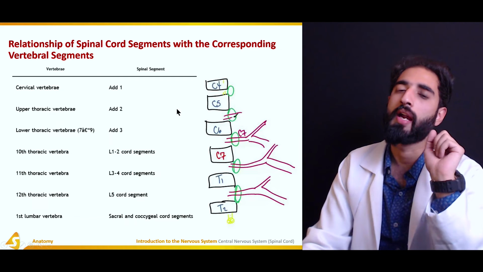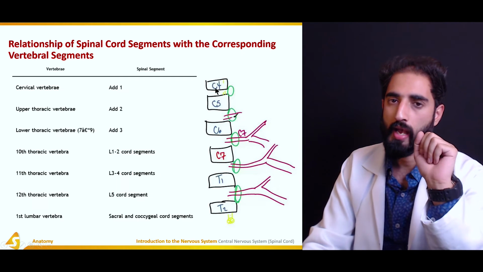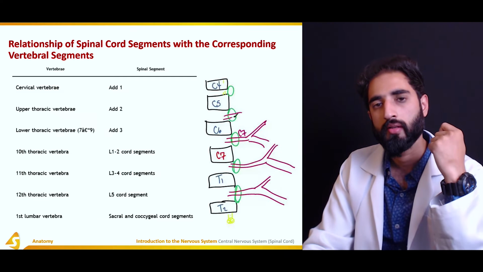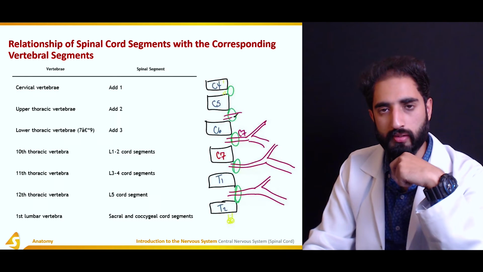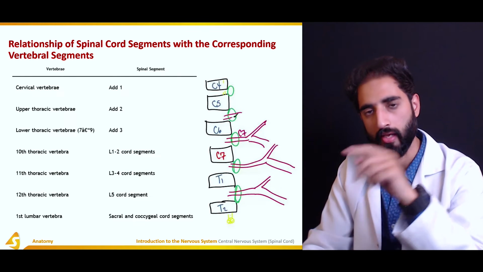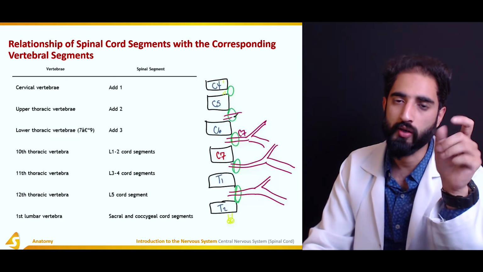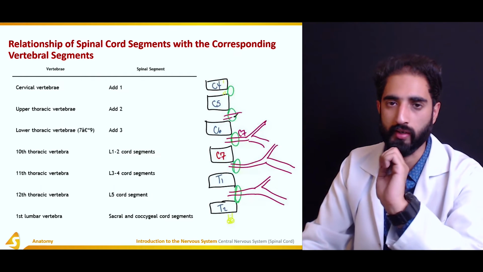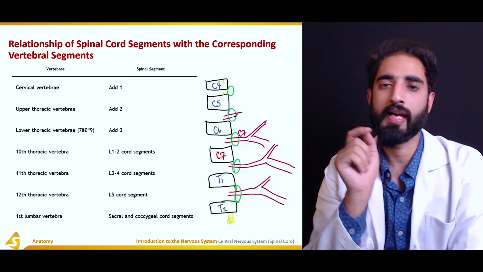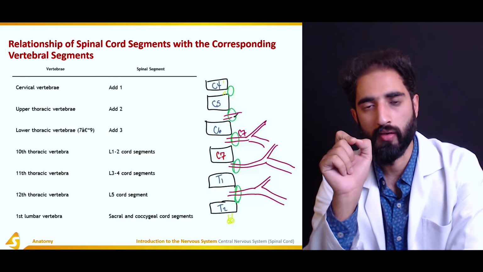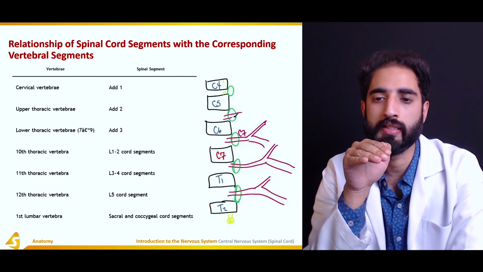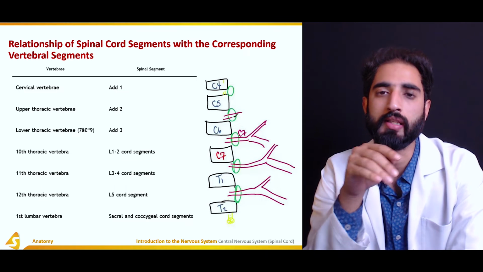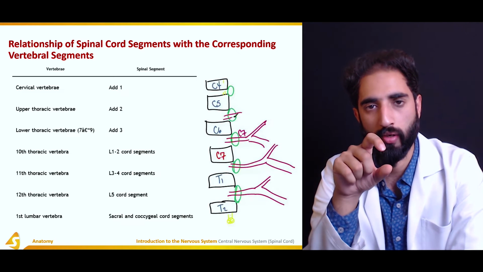Because if you look at the cervical spine, we have 7 vertebral segments, C1 to C7. But if we look at the cervical spinal nerves, we have C8. So we have 8 cervical spinal nerves. If I say the C1 spinal nerve, C1 spinal nerve originates above the C1 vertebral level.